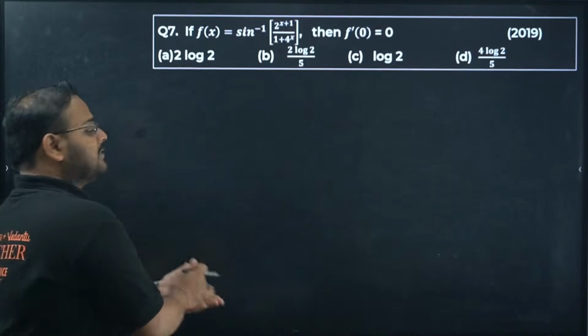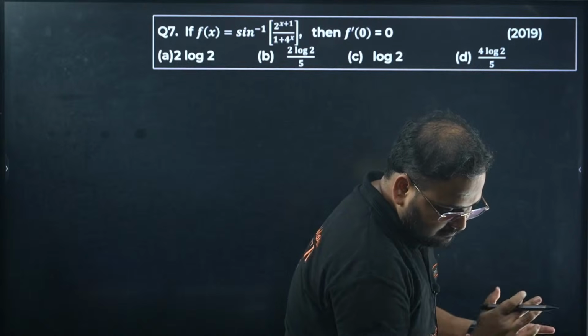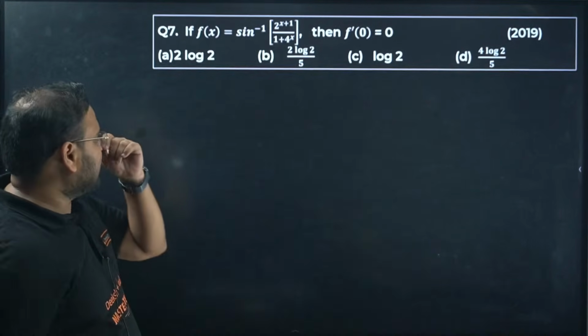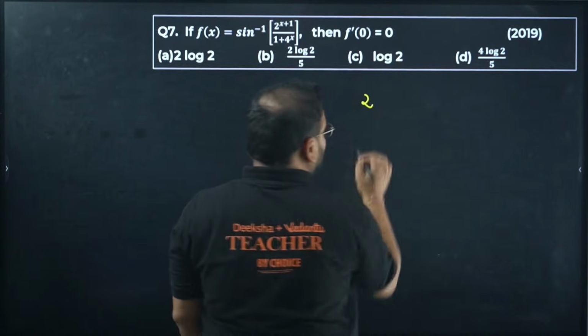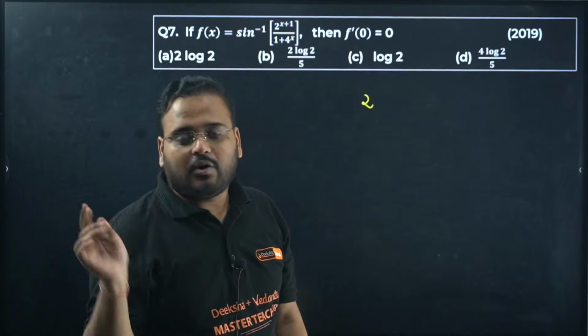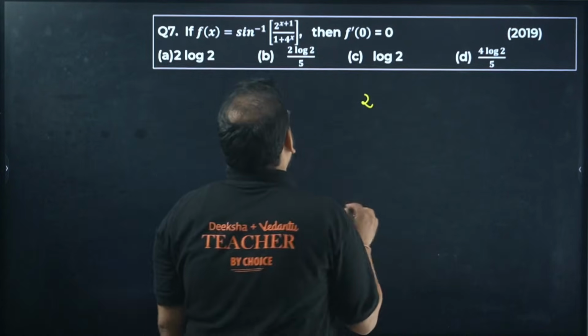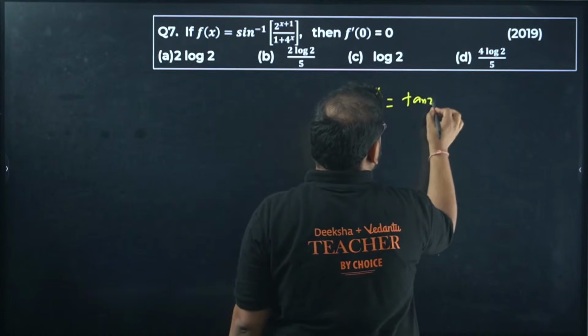Question number 7. Waiting for your answers. Can anyone give me the answer right now? Anyone? Can I start? Sine inverse of 2 power x plus 1 is there. Clearly, this is a formula linked to the chapter on inverse trigonometric functions. Take 2 power x as tan theta.